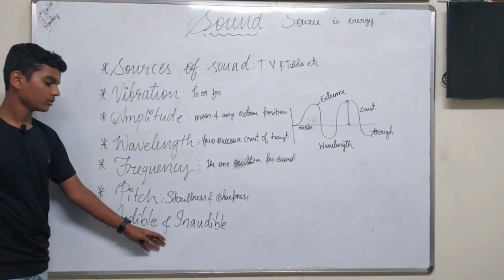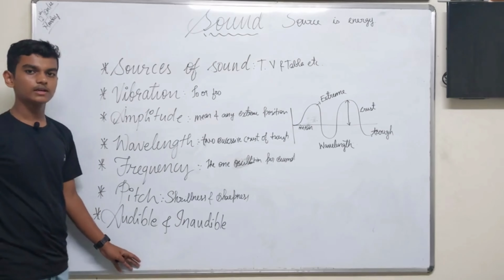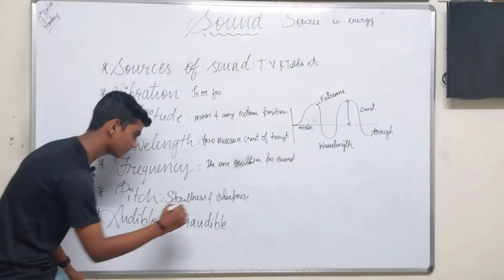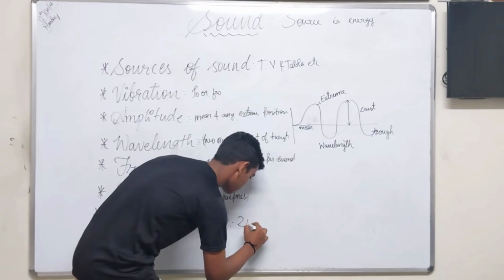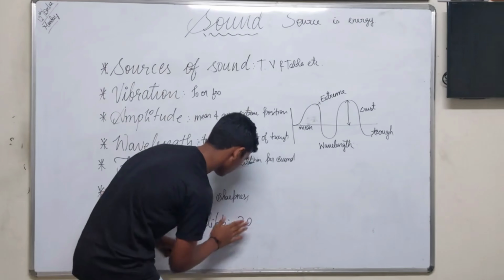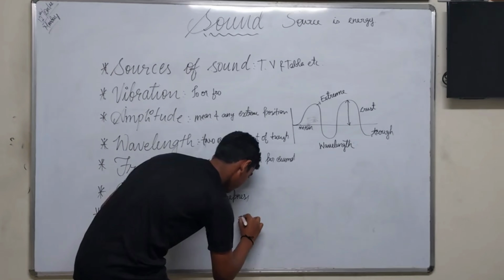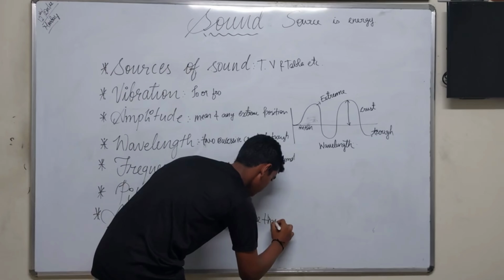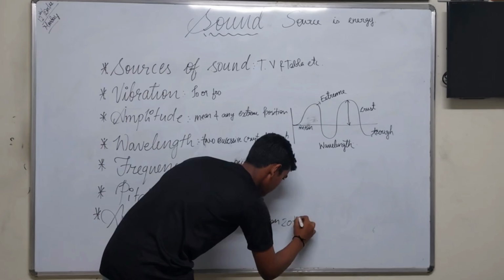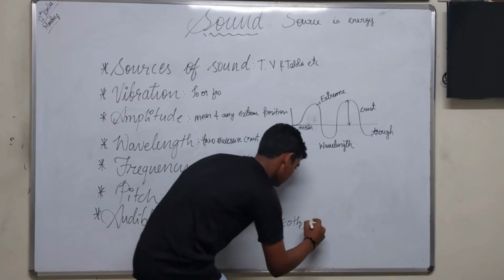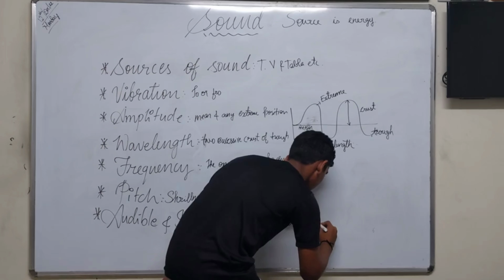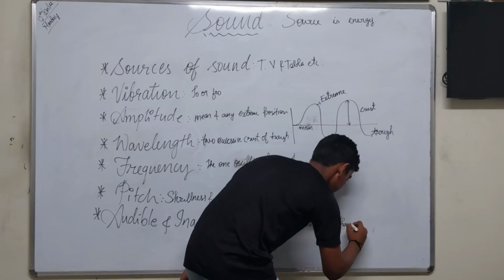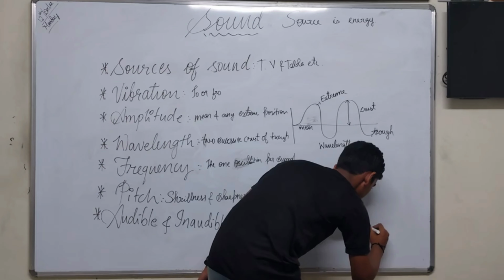Next, audible and inaudible sound. Audible sounds are more than 20 Hz and less than 20,000 Hz.